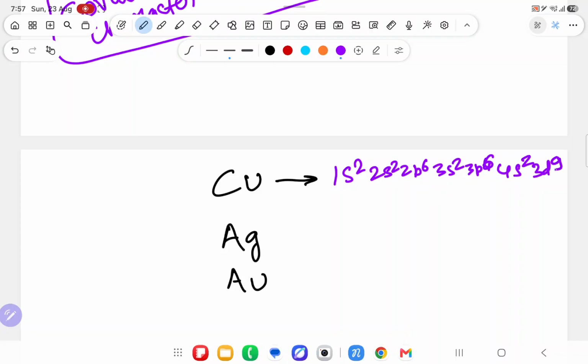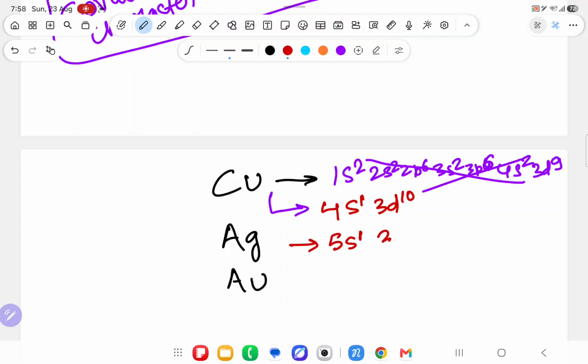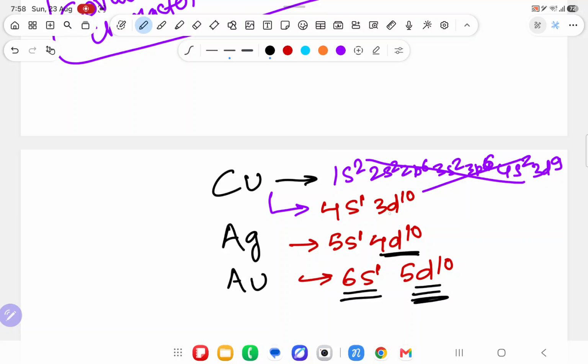But it is not the correct electronic configuration. At last I am doing 4s1 and 3d10. Similarly, 5s1, 4d10. Similarly, 6s1, 5d10. Originally their electronic configuration is not d10, but at last it is coming d10. And d10 means d is fulfilled.